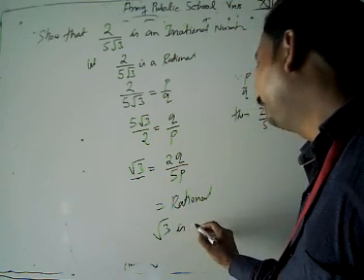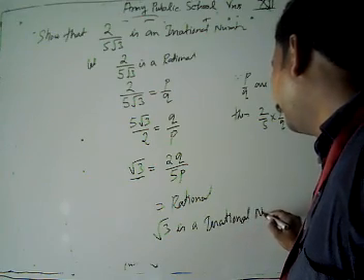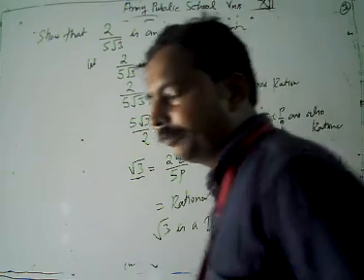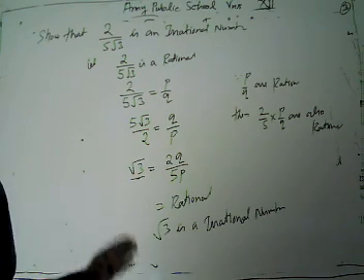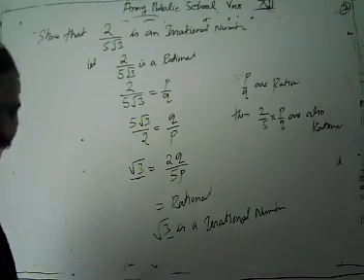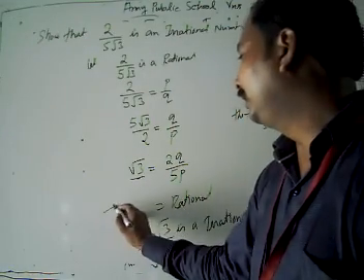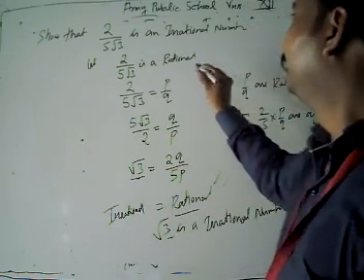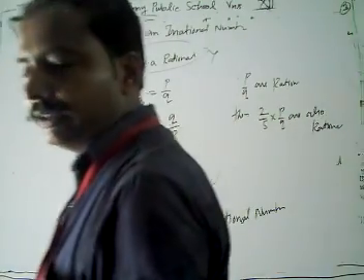our root 3 is an irrational number. Why is our root 3 an irrational number? Before, we have proved that if p is a prime number, then under root p is an irrational number. If 3 is our prime number, then root 3 is an irrational number. But look, here our left hand side is irrational and our right hand side is rational, means what we assumed, that 2 upon 5 root 3 is rational, is wrong. Hence 2 upon 5 root 3 is an irrational number.